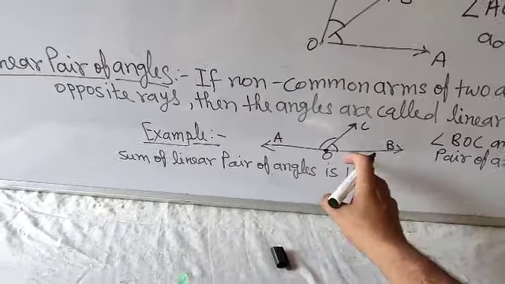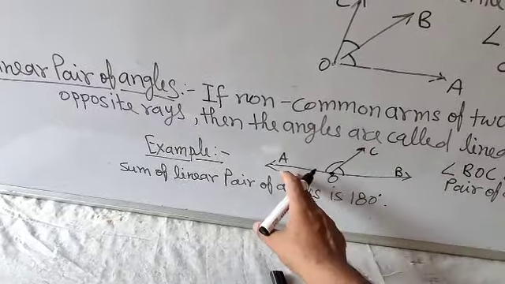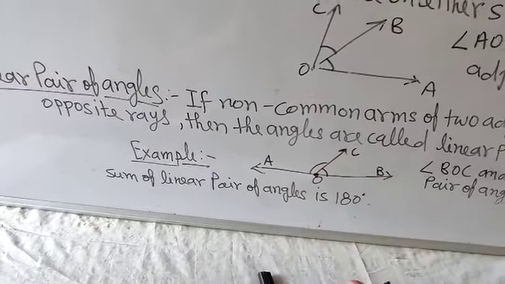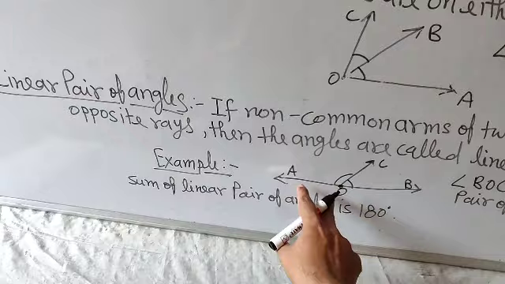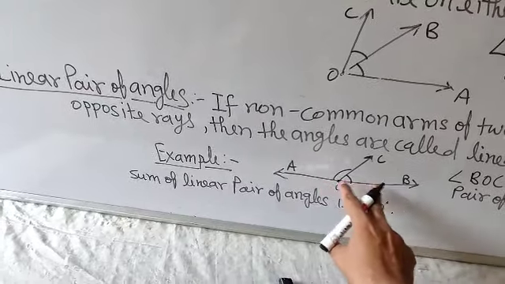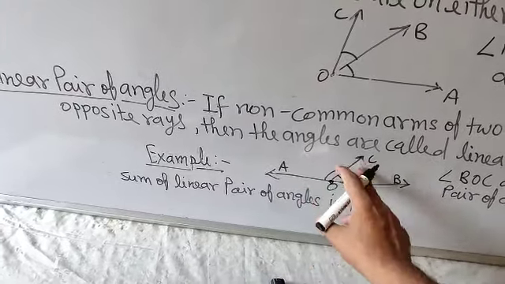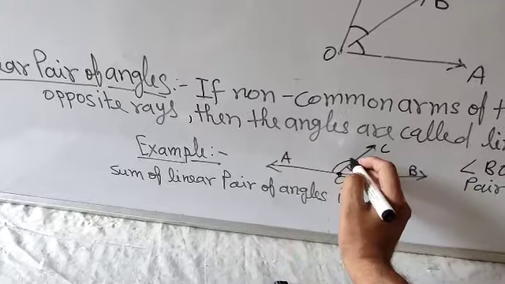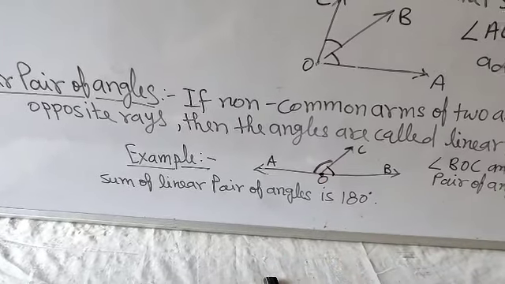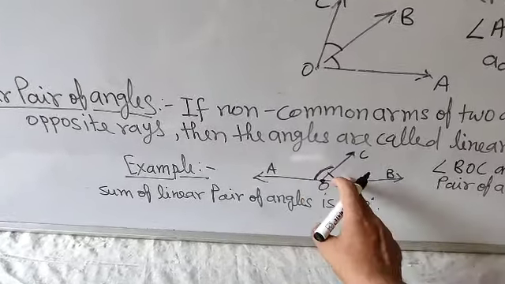In angle BOC, OC is there, and in angle AOC, OC is there. So OC is the common arm for both angles. Next, the non-common arms OA and OB exist on either side of the common arm OC. It means these two angles are adjacent angles.